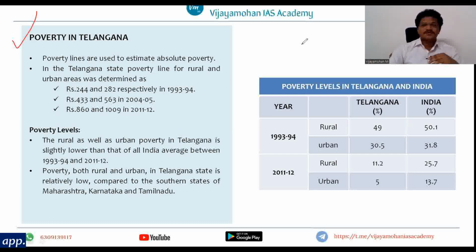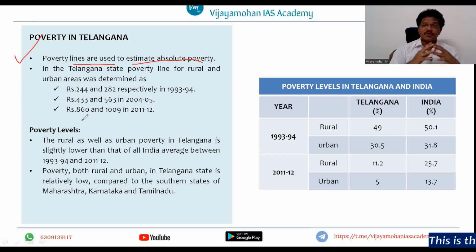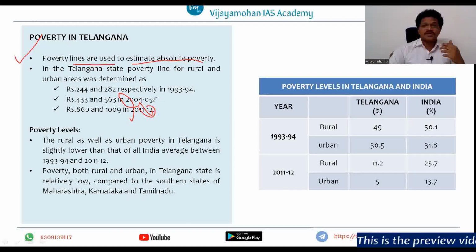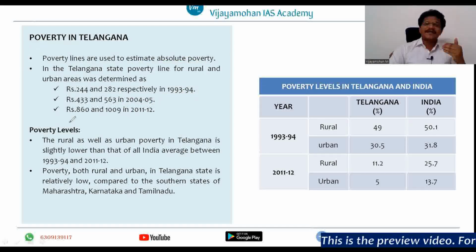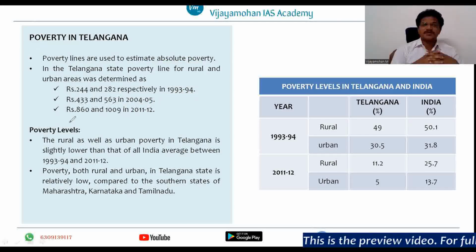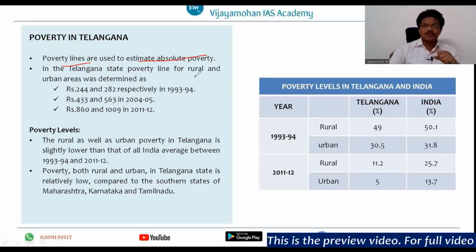So just see, poverty lines are used to estimate absolute poverty. If you want to calculate the relative poverty, there are other methods, for example, the Lorenz curve. The Lorenz curve is used to calculate the relative poverty, not absolute poverty. So poverty line is basically used to estimate absolute poverty.